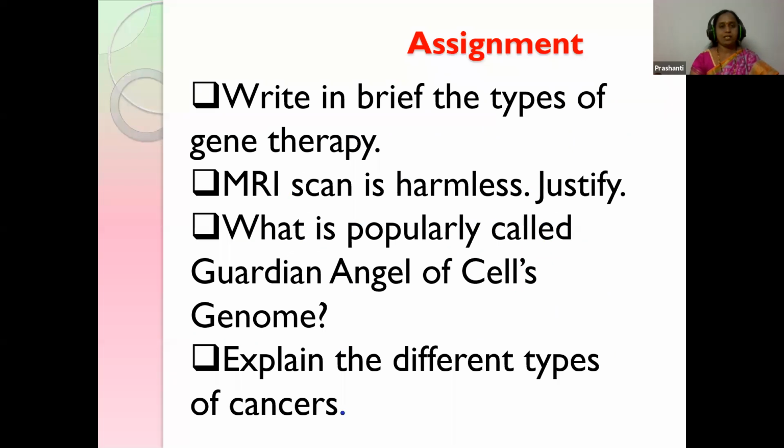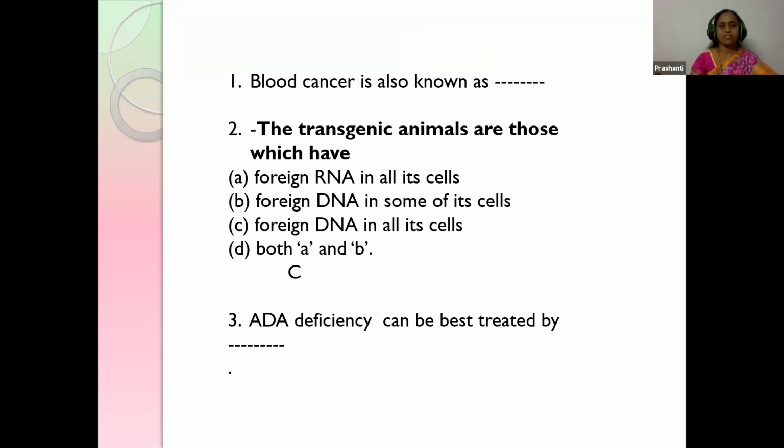Okay, children, write in brief the types of gene therapy. MRI scan is harmless, justify. What is popularly called the guardian angel of the cell's genome? Explain the different types of cancers. And once again, students, let's recap. Blood cancer is also known as, what is the other name, children? Leukemia. Leukemia is the blood cancer.